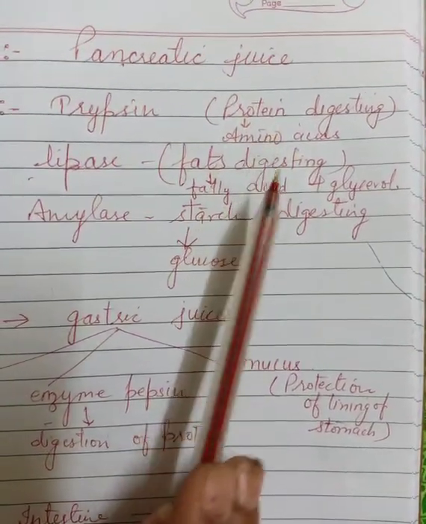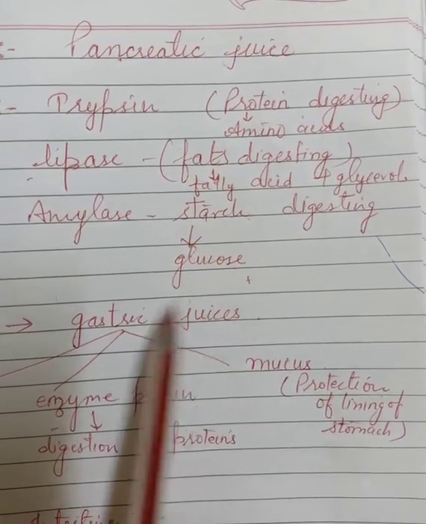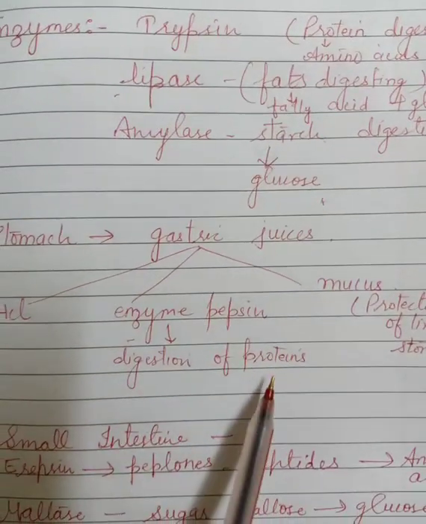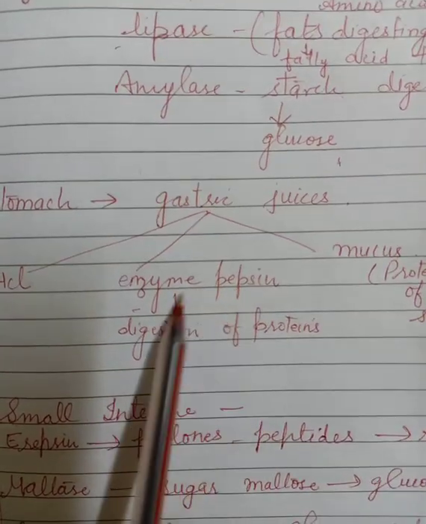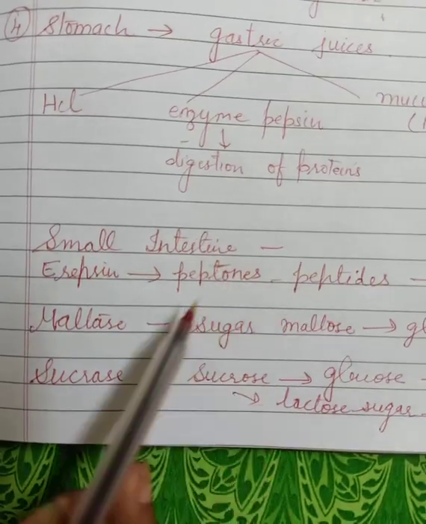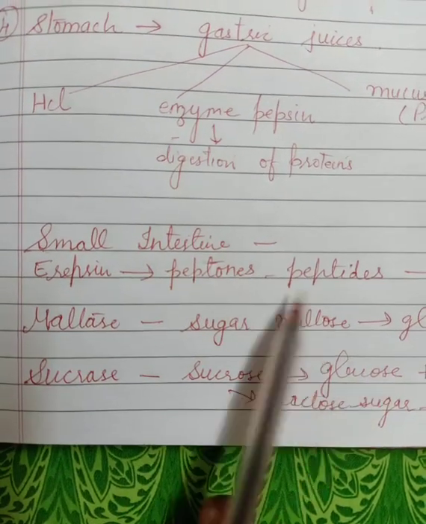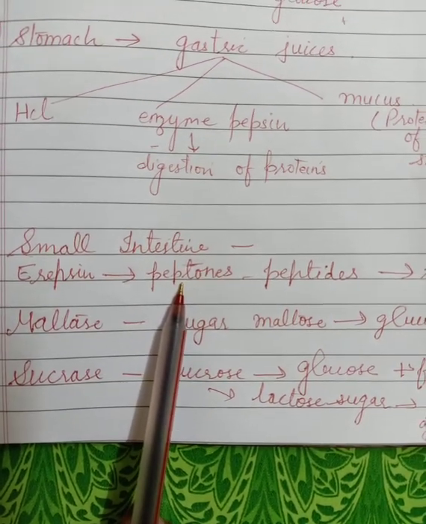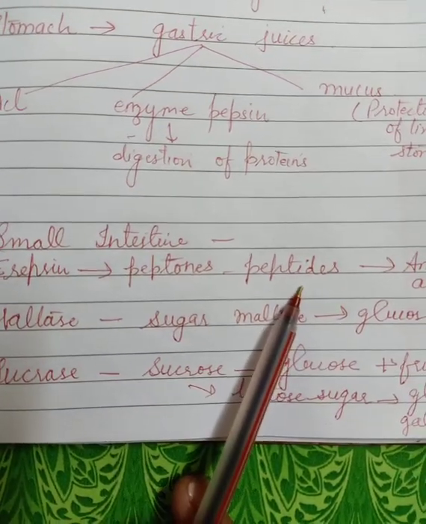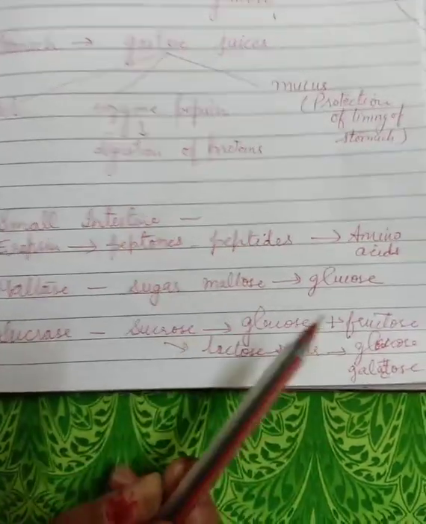Here proteins are changing into amino acids, fats are changing into fatty acids, and starch is changing into glucose. The digestion of protein occurs because of pepsin. When they break down into smaller pieces, there are some more enzymes which convert peptones and peptides into amino acids. You only have to learn those things.